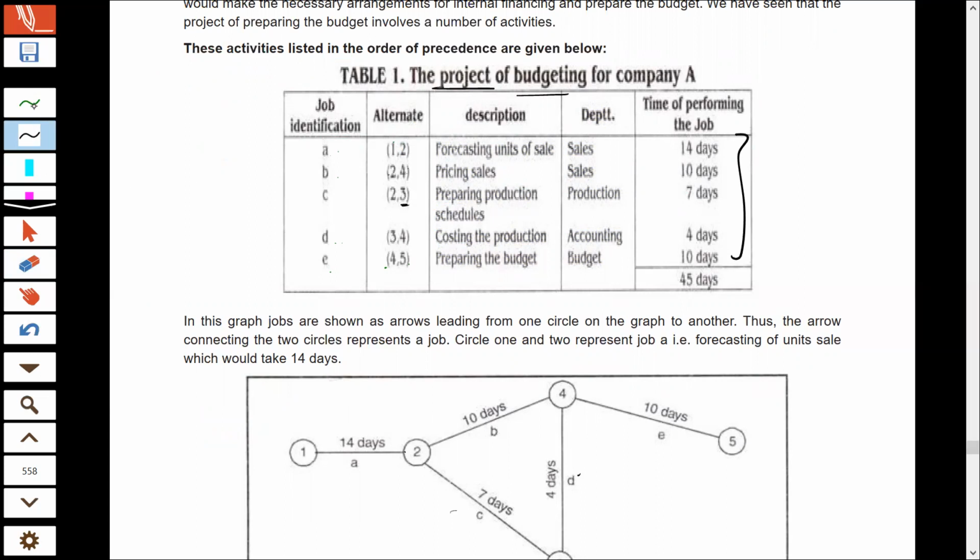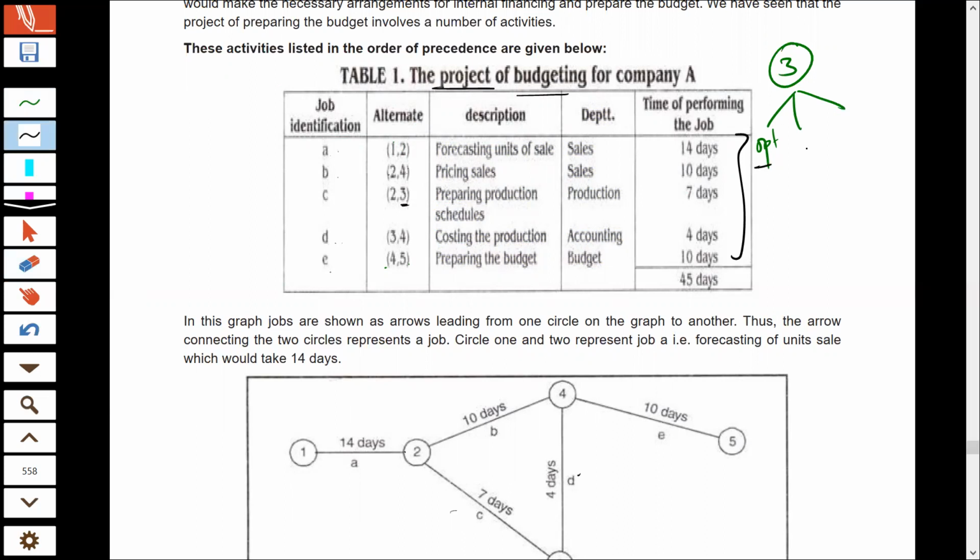And PERT assumptions are usually 3 way. While doing PERT analysis, we take 3 kinds of assumptions. We make assumptions for 3 kinds of period. We take an optimistic assumption, the time period in which the task will be completed if everything goes in our favor.